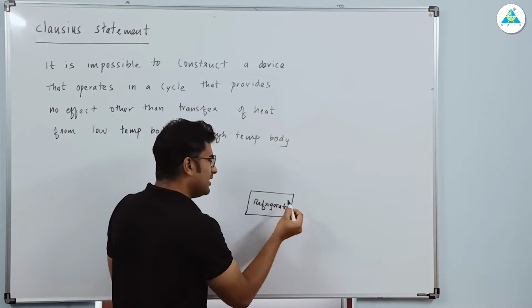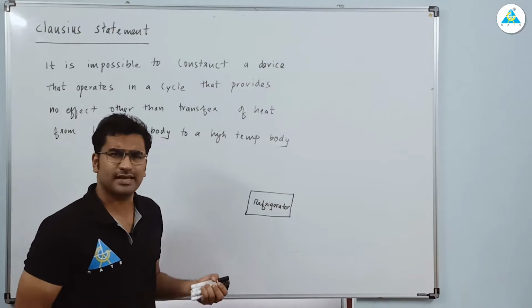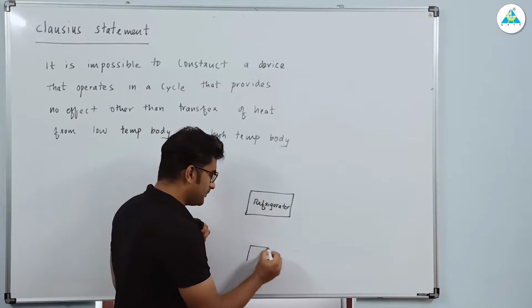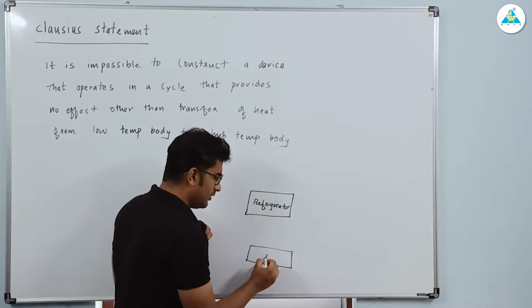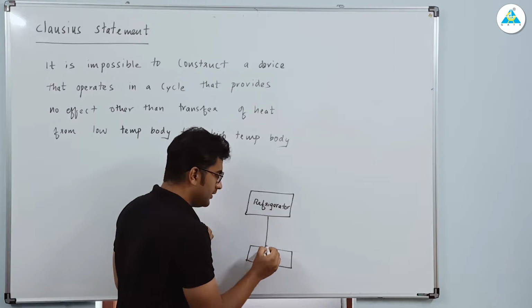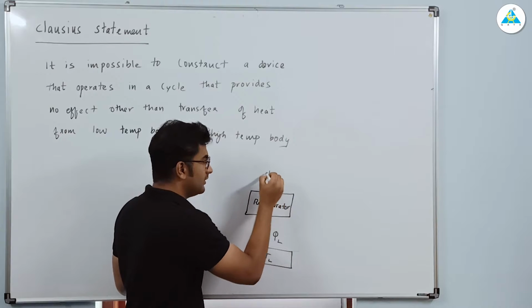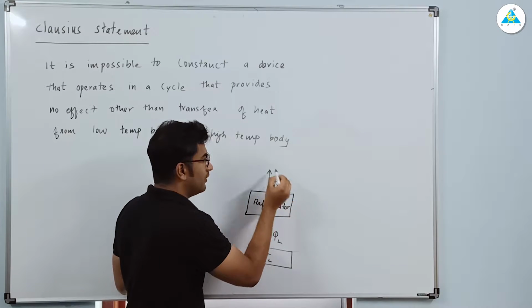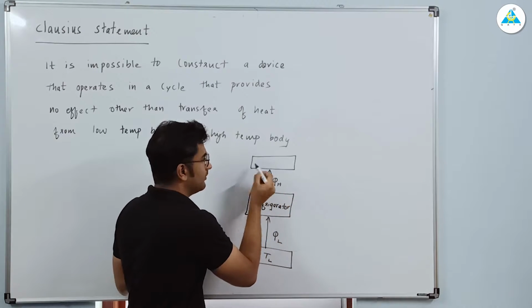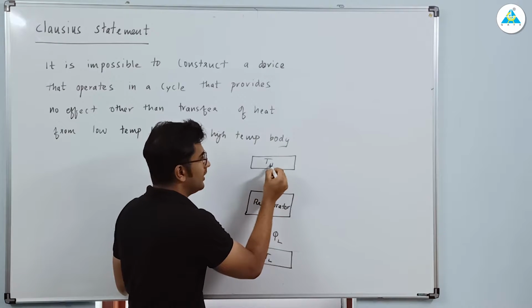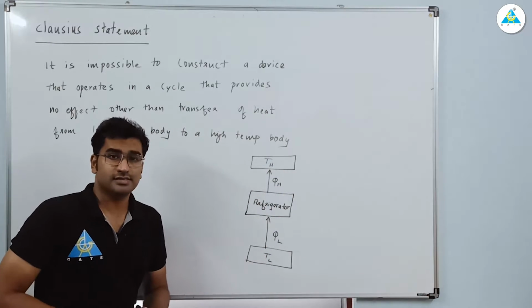So what is the meaning of this Clausius statement about the second law? The meaning is very simple. In a refrigerator, what are we doing? We are taking heat from a low temperature body, right? And we are rejecting heat to another reservoir, that is the high temperature body. Clear? But this is not over.